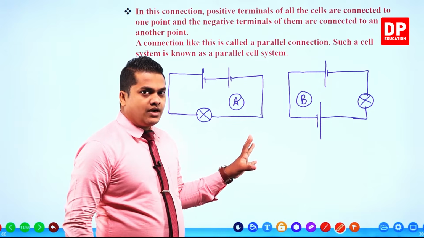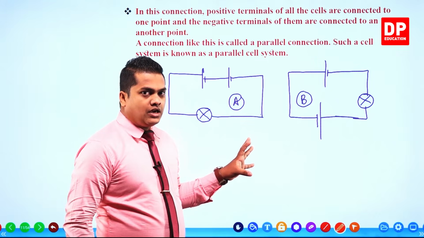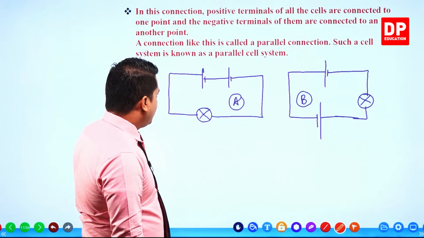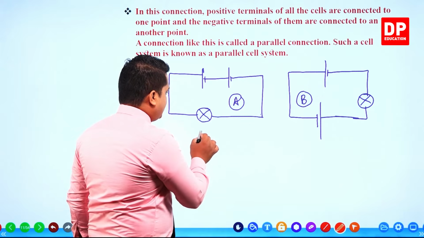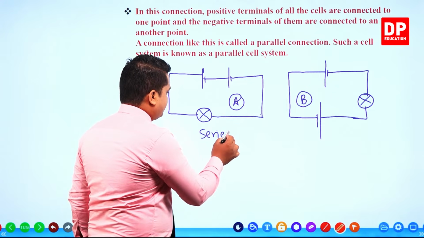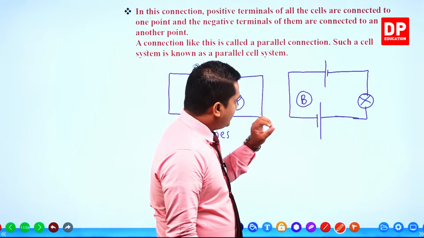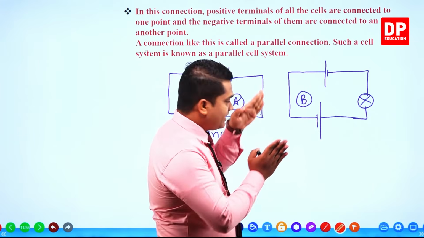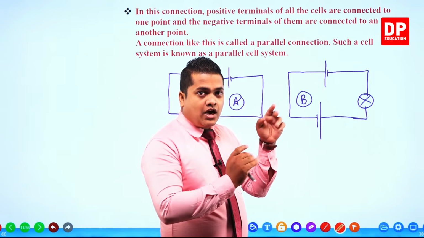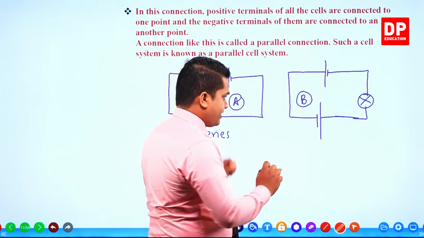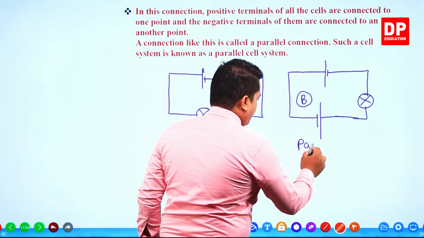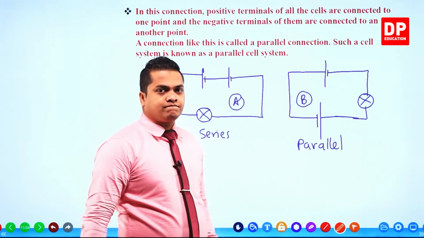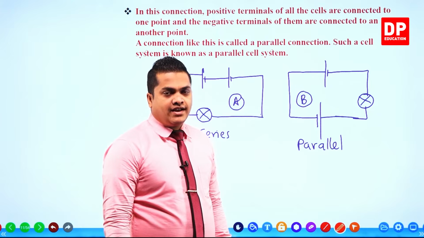Most of you guys are going to answer like this. These things are connected in a line, no? So definitely this is series. And when you check these, this cell is at the top, this cell is at the bottom, like they are connected in a parallel line. That means this one is parallel. This is entirely wrong.